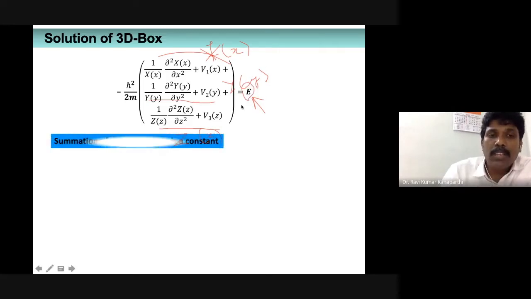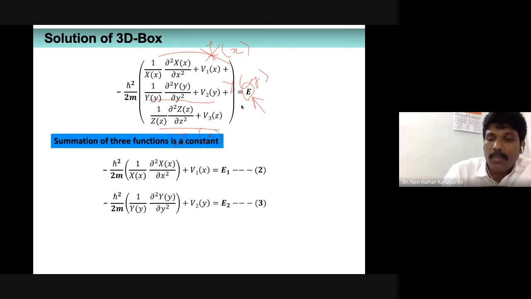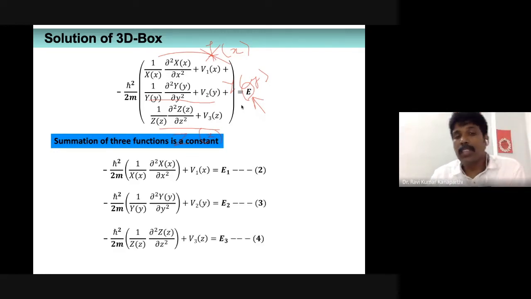So let me put it this way. This is what I'm writing down based on this argument. Minus h cross square upon 2m multiplied by 1 over X of x, d square X of x by dx square, plus V1 of x, is equal to E1. Similarly, I can write down the other expressions, 2, 3, 4.